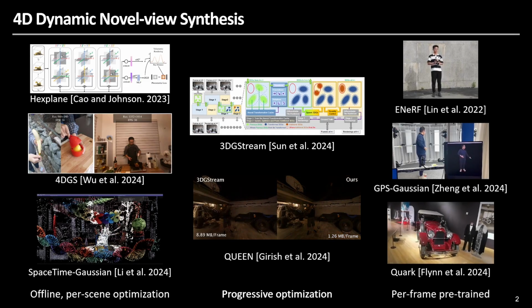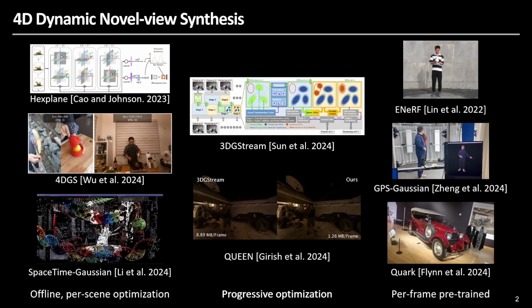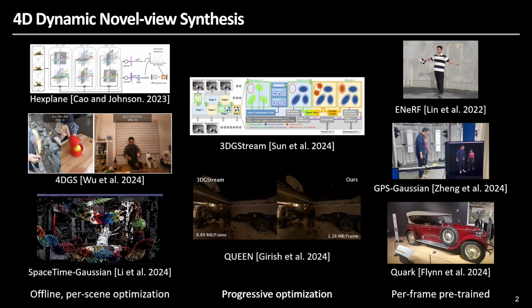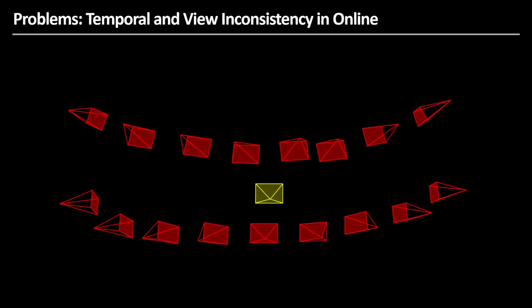Recently, per-frame reconstruction methods based on pre-trained networks have been proposed to enable real-time 4D novel view synthesis. The quality of novel view synthesis is influenced by both the distribution and the number of cameras. However, the computation time increases linearly with the number of input cameras. In consequence, the online novel view system selects the minimum number of cameras to generate the target viewpoint. However, changing viewpoints lead to changing inputs, which introduces an additional challenge: view inconsistency.